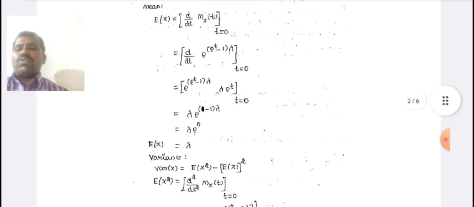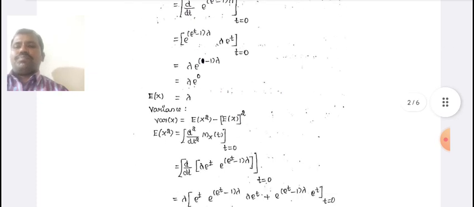Mean E of x equal to d by dt of M x of t at t equal to 0. That is d by dt of e power lambda into e power t minus 1 at t equal to 0, which is e power lambda into e power t minus 1 into lambda e power t at t equal to 0. Lambda into e power 0 minus 1 into lambda, therefore lambda into e power 0, and e power 0 is 1. Therefore, the mean value is lambda.